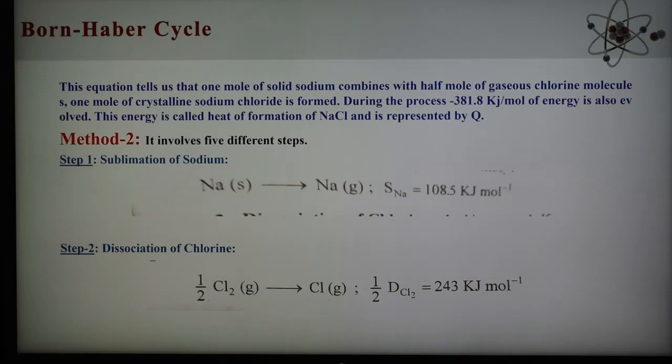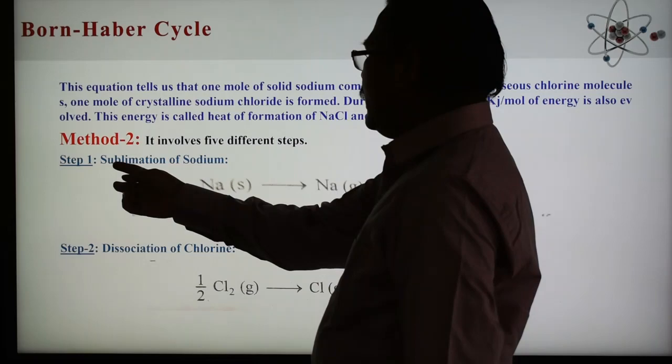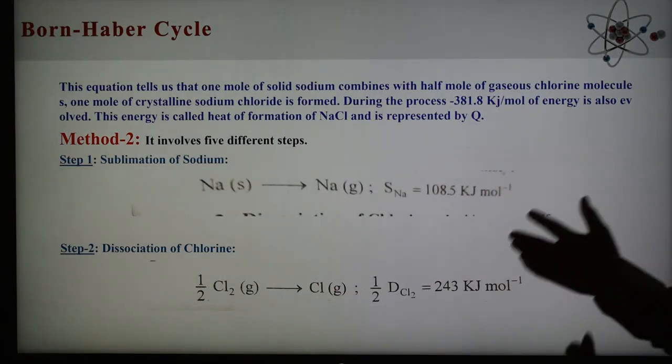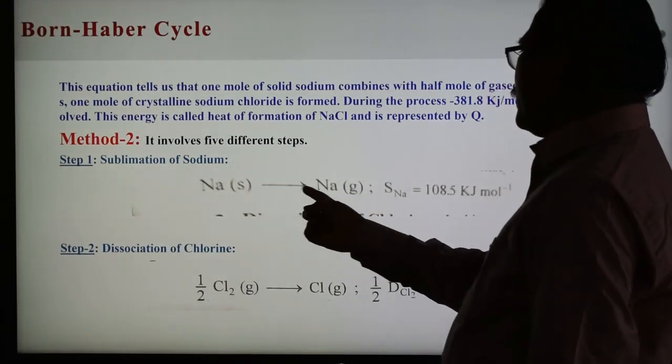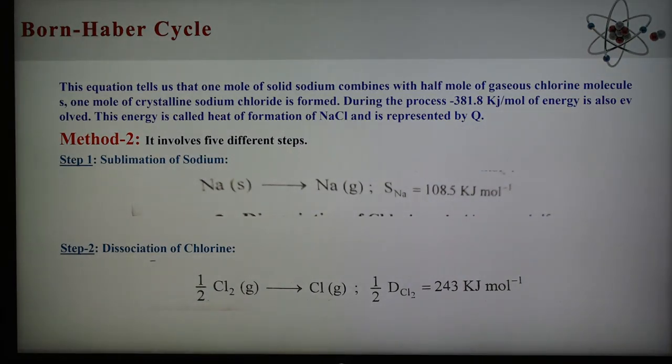And now method 2. Method 2 consists of 5 different steps, and this is step 1, this is step 2. Step 1 is the sublimation of sodium. Sublimation means solid to gas. So here solid sodium is converted to gaseous sodium, and this is the sublimation energy of sodium. It is 108.5 kilojoule per mole of energy required to convert solid sodium to gaseous sodium.